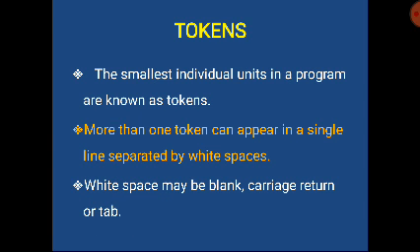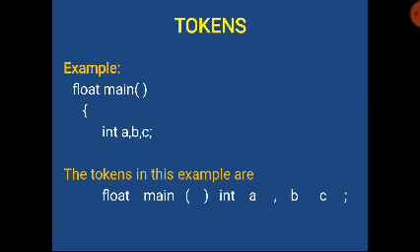Tokens. The smallest individual units in a program are known as tokens. More than one token can appear in a single line separated by white spaces. White space may be blank, carriage return, or tab. Let us see the examples of a token. Here, float main parenthesis. So float is a token, main is a token, parenthesis is a token.